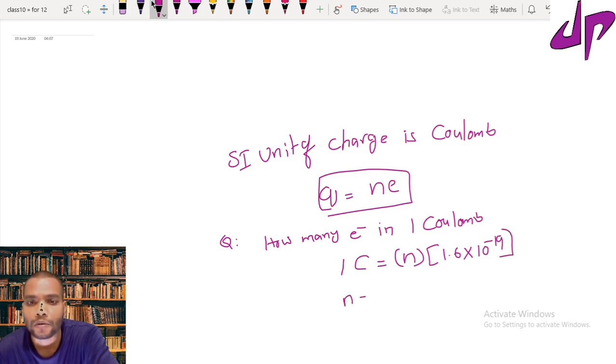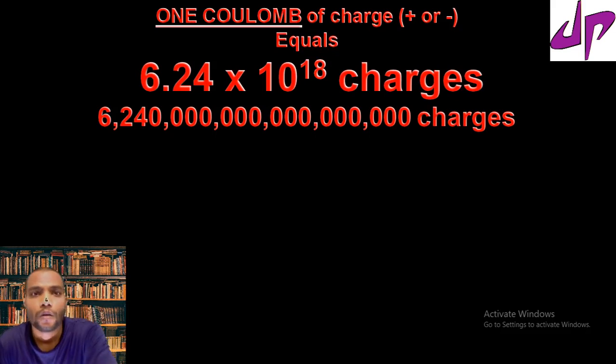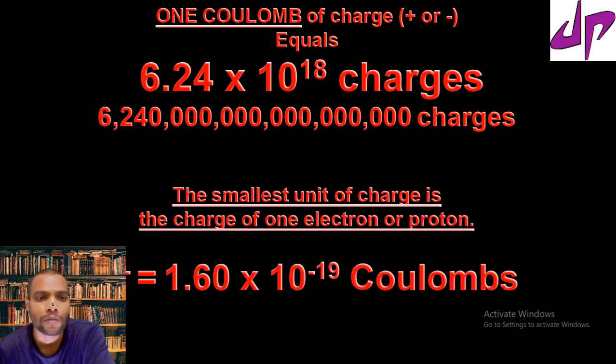So N equals 1 divided by 1.6 times 10 power minus 19. If we do this calculation, we find that 1 coulomb contains 6.24 times 10 power 18 charges.